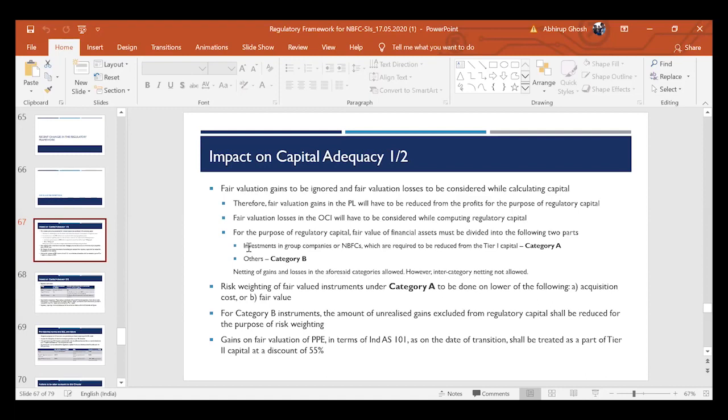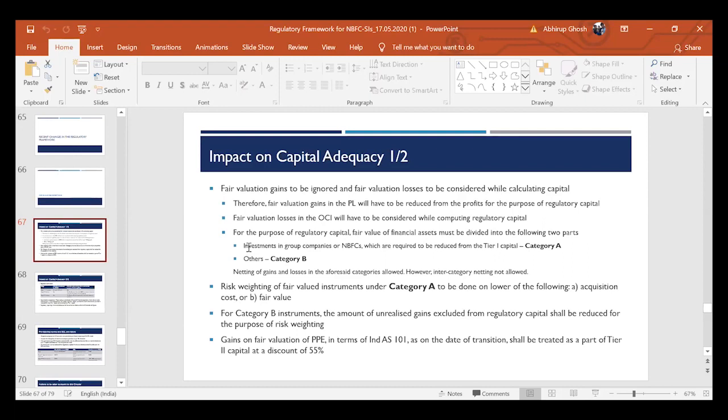That's why it says that for fair valued instruments, risk weighting should be done on the lower of the following: the acquisition cost or the fair value. So whichever is lower. If the fair value is lower than the acquisition cost, there is an unrealized loss, which we have anyway taken care of while computing tier 1. But if the fair value is greater than the acquisition cost, then that signifies that there is an unrealized gain. Since we have already disregarded it while computing tier 1 capital, we will consider the lower of the two, which is the acquisition cost in the present case, and provide risk weight on that.